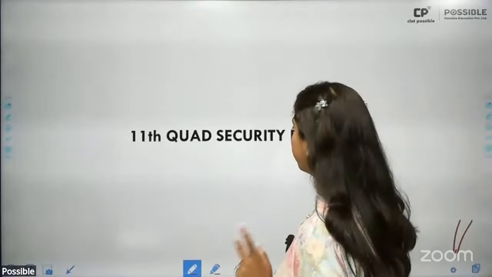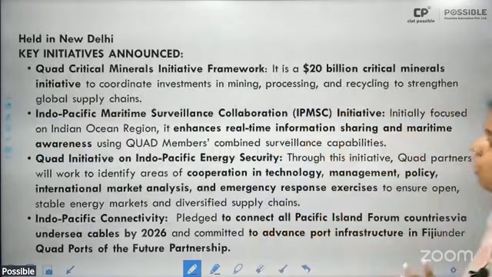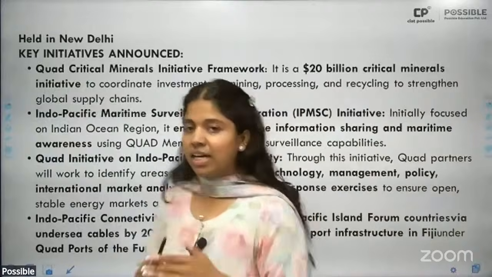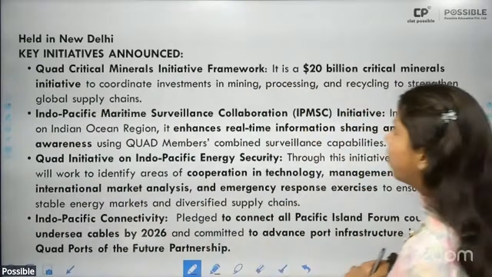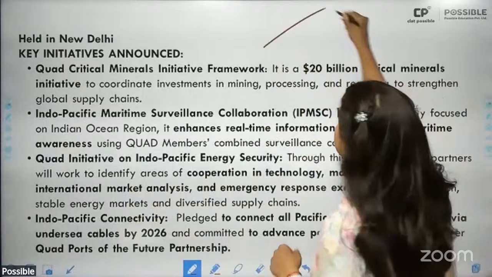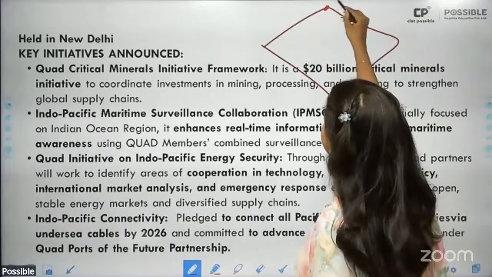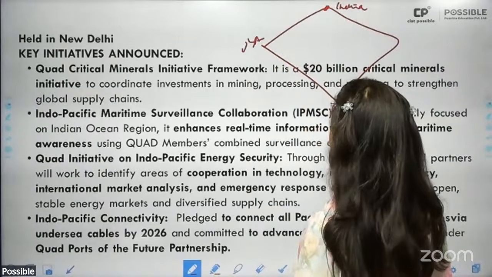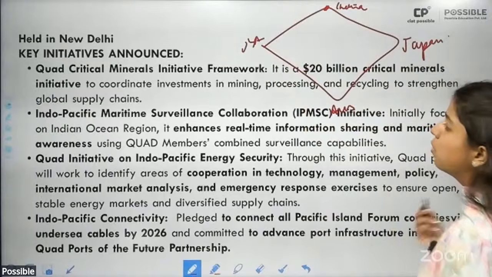Okay. All right. Then this is important, the 11th Quad Security Dialogue, because this has been after many years that we have undertaken any Quad meeting. All right. Now, what is Quad? Quad naturally gets its name from the quadrilateral that is formed. This quadrilateral connects 4 countries: India, US, Australia, and Japan. All right. Due to which it is known as the Quad grouping.